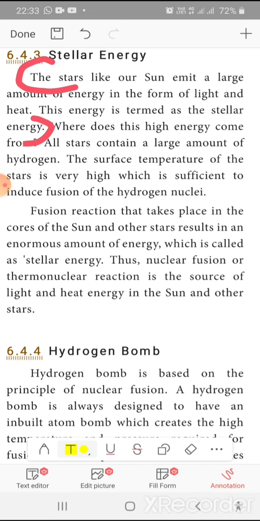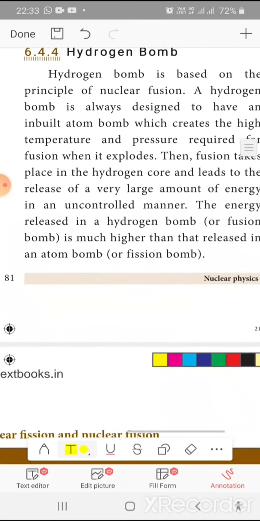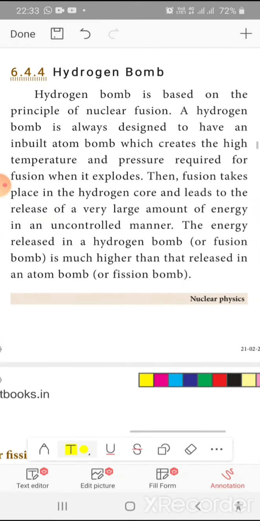Based upon the fission reaction, we had seen a bomb called the atom bomb. Based upon the fusion reaction, we are going to see a bomb called the hydrogen bomb. The hydrogen bomb is based on the principle of nuclear fusion. The atom bomb is based upon the principle of nuclear fission. A hydrogen bomb is always designed to have an inbuilt atom bomb, which creates the higher temperature and pressure required for fusion when it explodes.